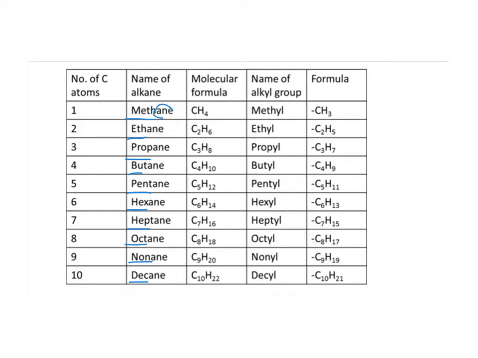You'll notice these endings are ane, so methane, ethane, propane, and butane, etc. Those are talking about the types of bonds. You're going to learn in these 2 weeks that the prefixes and the suffixes, like ane, give us a lot of information about the type of chemical that we have.